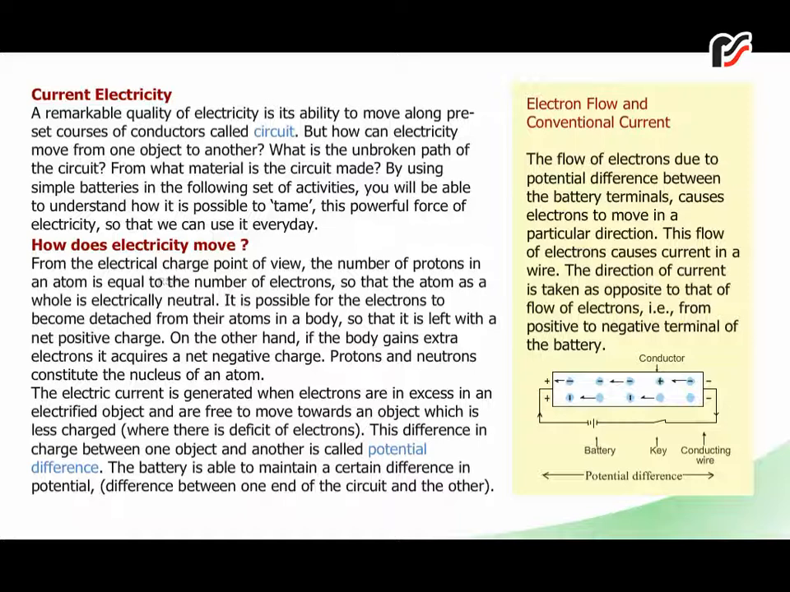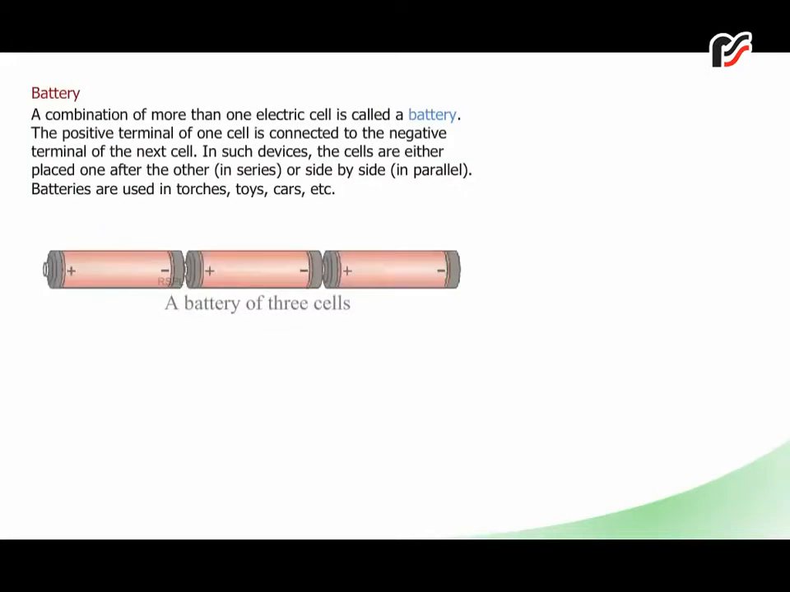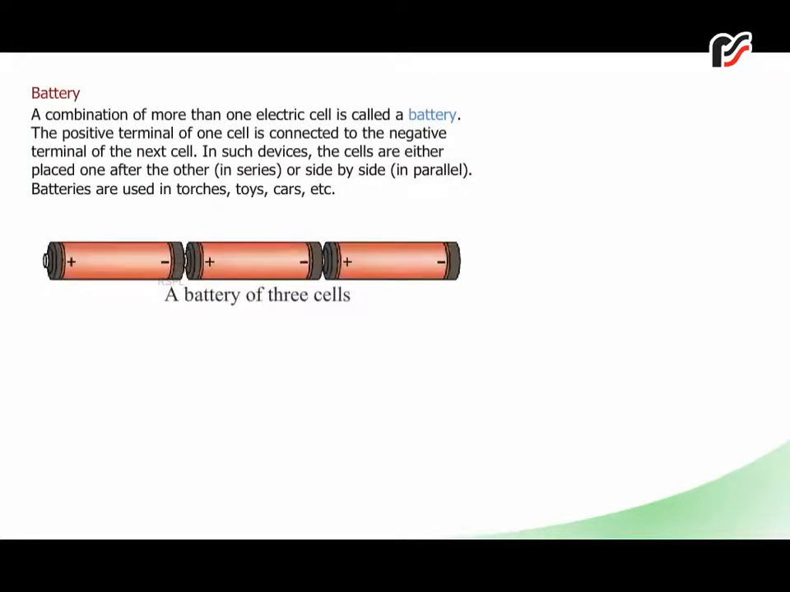The electric current is generated when electrons are in excess in an electrified object and are free to move towards an object which is less charged, where there is a deficit of electrons. This difference in charge between one object and another is called potential difference. The battery is able to maintain a certain potential difference between one end of the circuit and the other. Battery. A combination of more than one electric cell is called a battery.